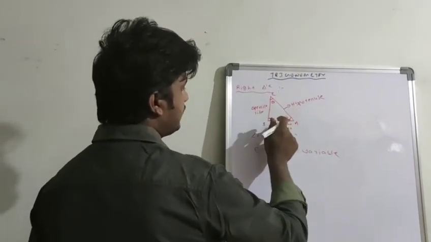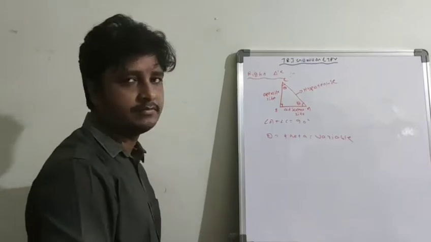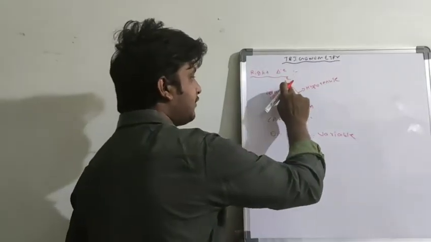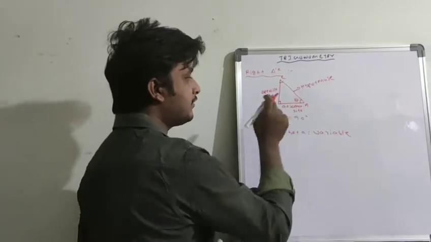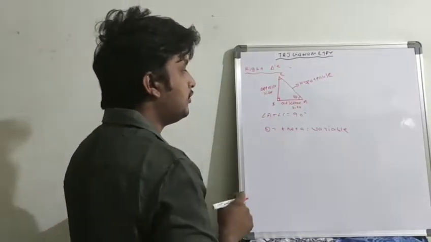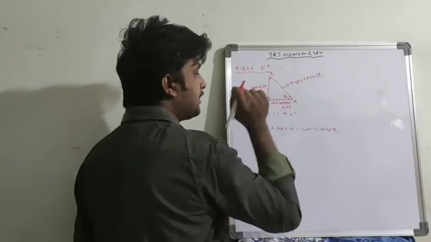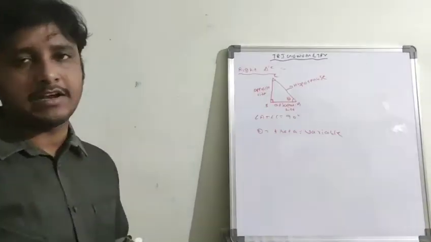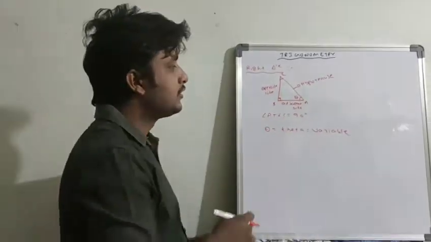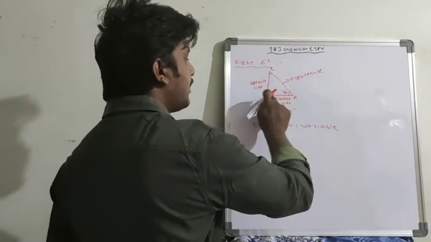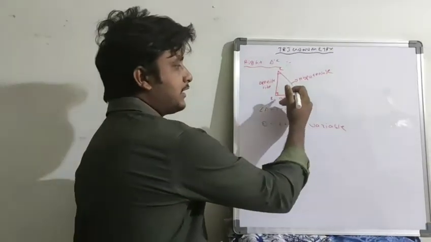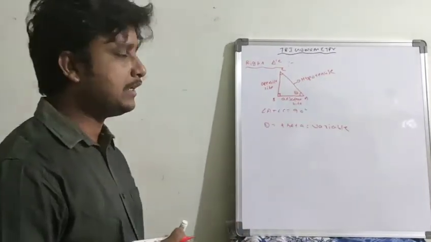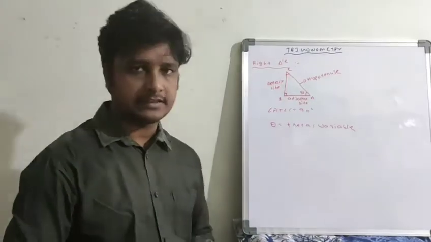If I take it here, this will become opposite and this will become adjacent. You may think the hypotenuse is adjacent to theta, but the hypotenuse has a special name. It is already fixed: the side opposite to 90 degrees is called the hypotenuse. So the next side, AB, is treated as the adjacent side.